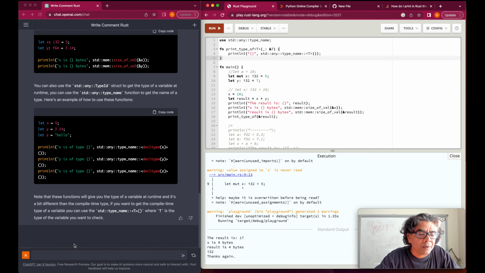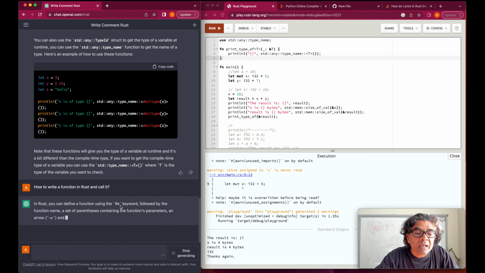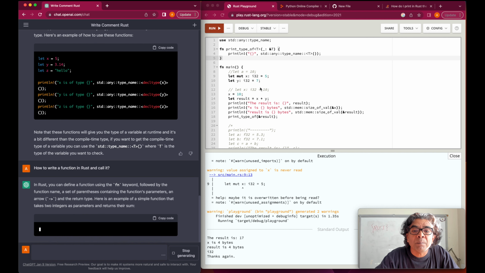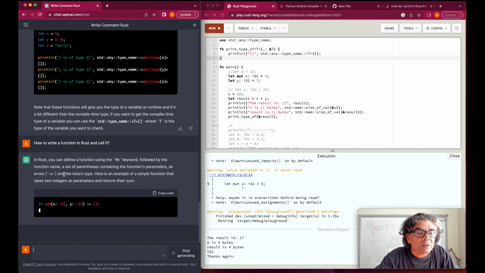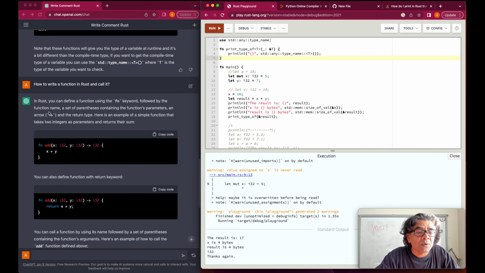Let's write here how to write a function in Rust and call it. We need to use the fn keyword, and then if we want to pass parameters, we have to use this arrow. So here are the ways we are going to call a function in Rust.